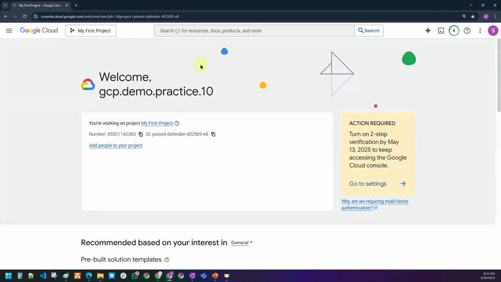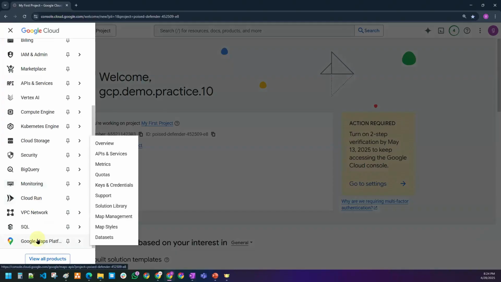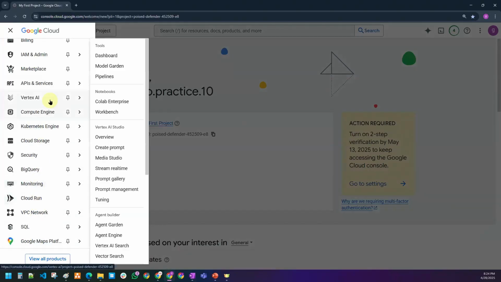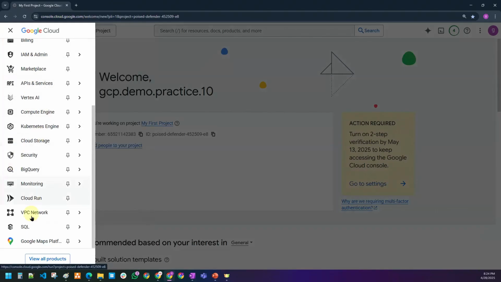Now look at here, guys. This is what a console is. Whatever you see is a console, which is a graphical user interface. For example, if I wanted to list out all the products, you can just click on the left navigation menu and you will be able to see plenty of services here. This is what we call a graphical user interface. How do you interact with a graphical user interface here? We are going to interact visually here.